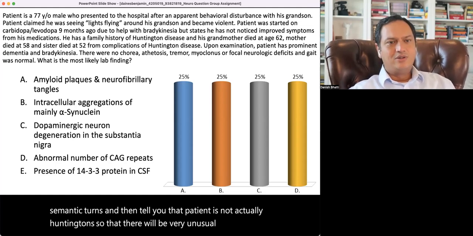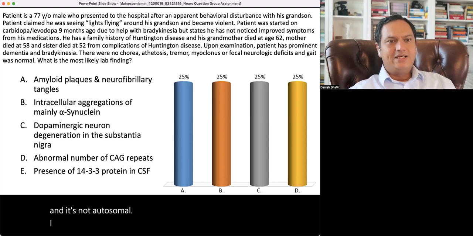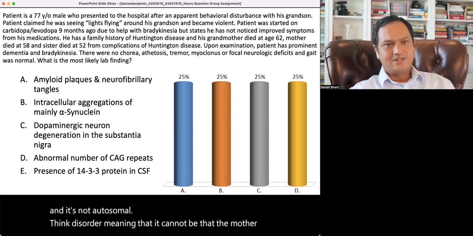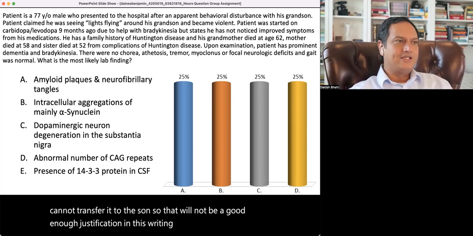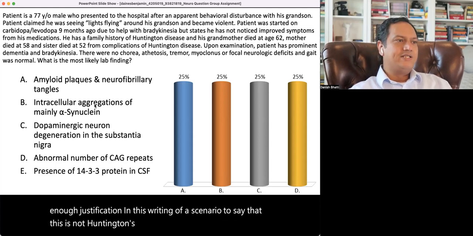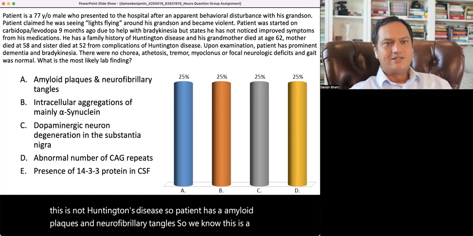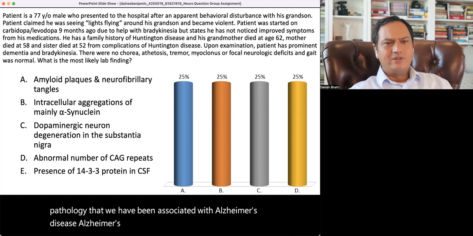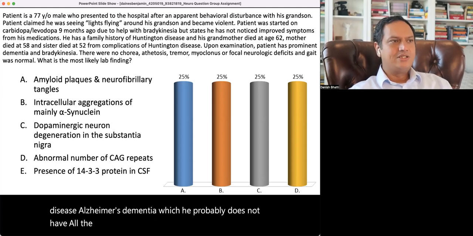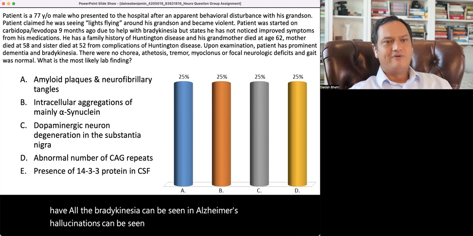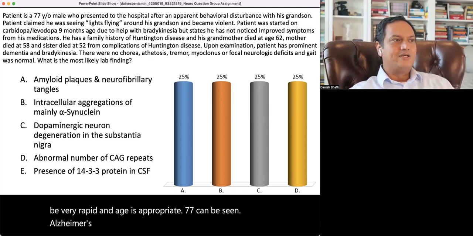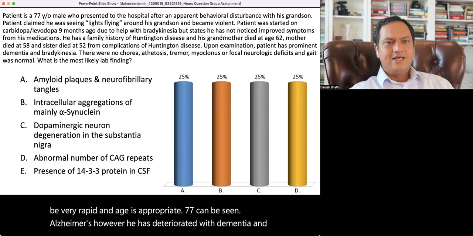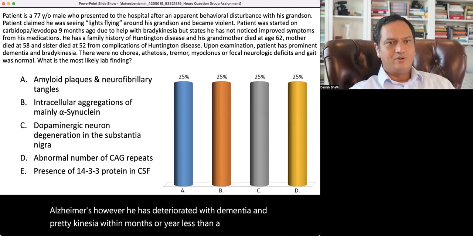And it's not an autosomal linked disorder, meaning that it cannot be that the mother cannot transfer it to the son. So that will not be a good enough justification in this writing of a scenario to say that this is not Huntington's disease. So patient has amyloid plaques and neurofibrillary tangles. So we know this is a pathology that we have associated with Alzheimer's disease or Alzheimer's dementia, which he probably does not have, although bradykinesia can be seen in Alzheimer's. Hallucinations can be seen in Alzheimer's, but the pace will be very rapid. And age is appropriate. 77 can be seen in Alzheimer's. However, he has deteriorated with dementia and bradykinesia within months, or less than a year or two, and this will be very unusual for Alzheimer's.